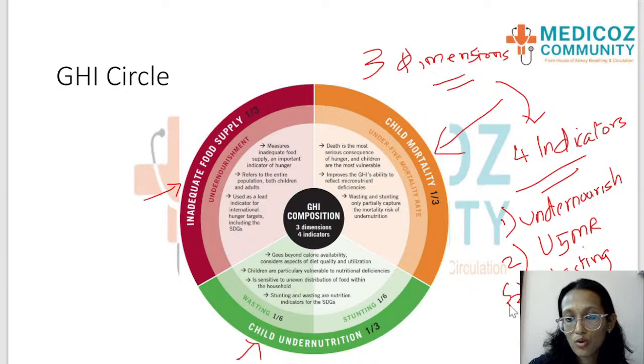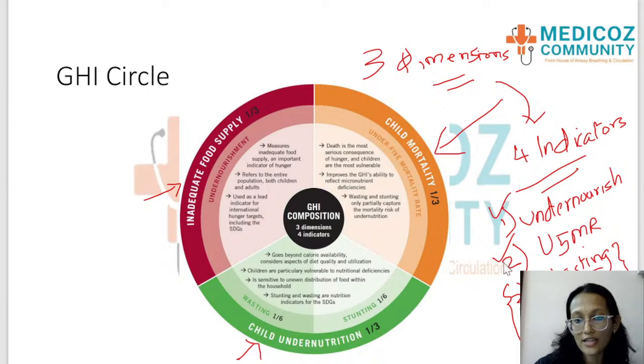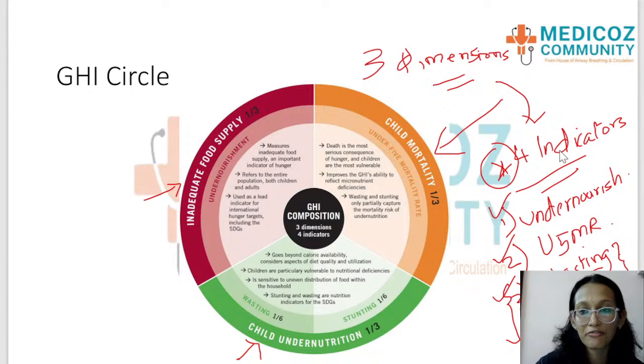Okay, so your first undernourished child is going to fall into undernutrition, which is wasting and stunting, and finally death, so under 5 mortality. So these are the 4 indicators of Global Hunger Index: undernourishment, under 5 mortality, wasting and stunting. Please remember, it's very important, the 3 dimensions and the 4 indicators of Global Hunger Index.